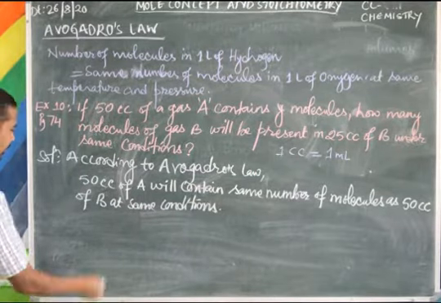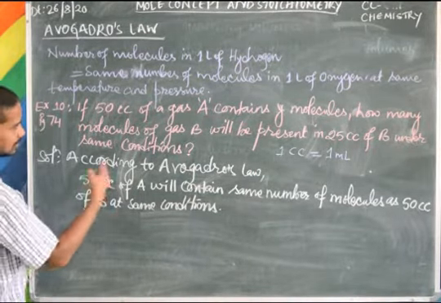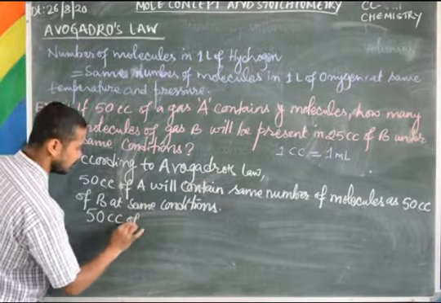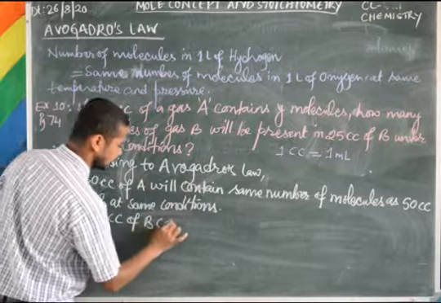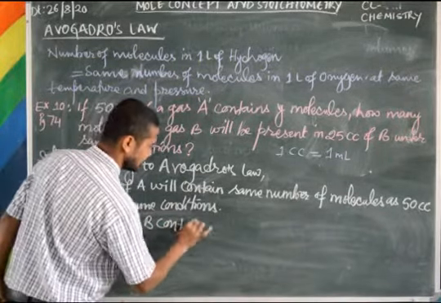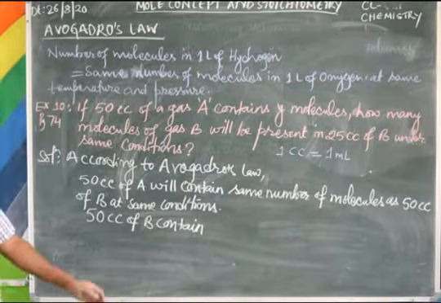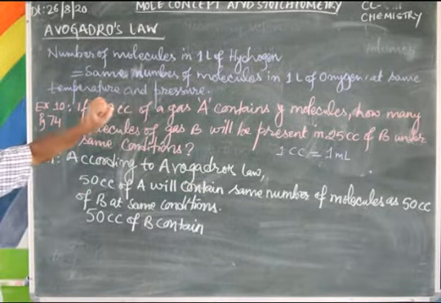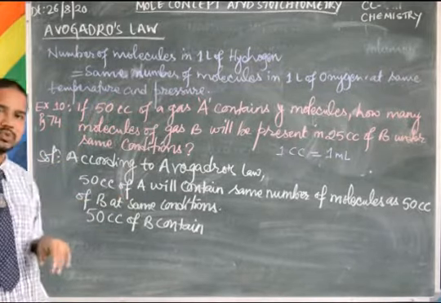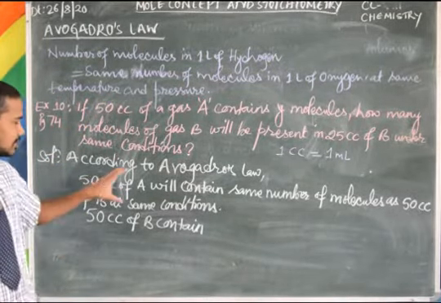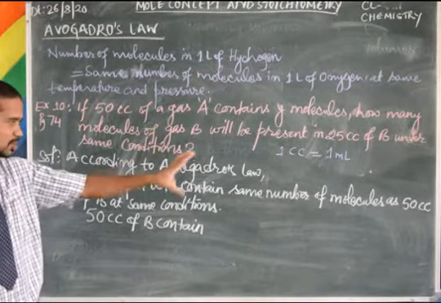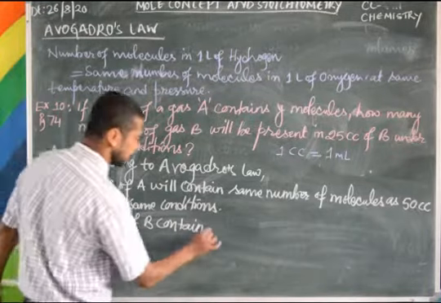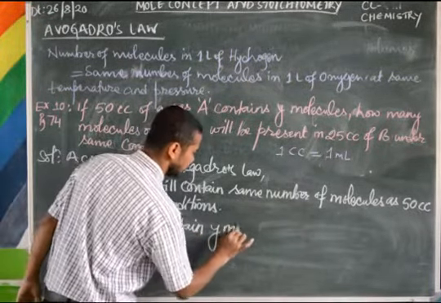That means 50 cc of B contains how many molecules then? 50 cc of A contains Y molecules, that means 50 cc of B also contains Y molecules. So 50 cc of B contains Y molecules.